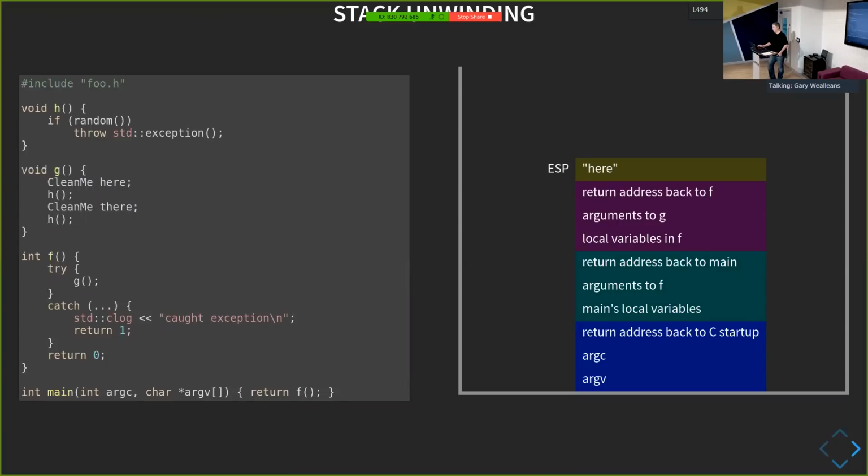The first thing it does is push its local variables, which are the here and there variables. It calls H, and then eventually we get to the point that we throw our exception at the top. So our problem now is, from H, we need to look under here and see all these return addresses and all of these variables so we can clean them up and get pointers to them. We're going to look at the easy way and the hard way of doing this as well.